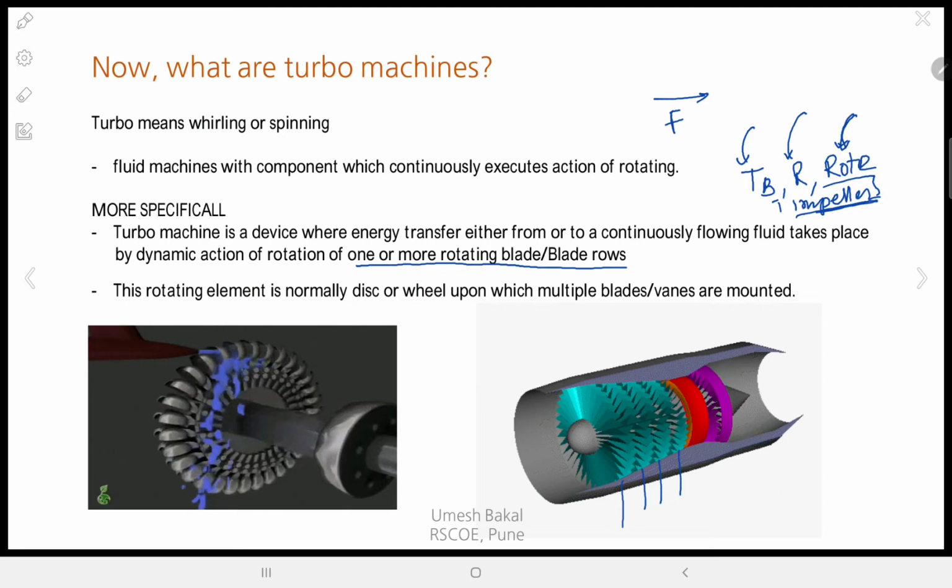So this is it. Now, I guess we have a fair idea about what fluid machines are and what turbo machines are. Now let's take a brief idea about, since we are talking about the energy in fluid, what the forms of energy are, or in which form the energy is present in this fluid stream. Correct. So what is a stream and what is the fluid energy? Let's discuss that.